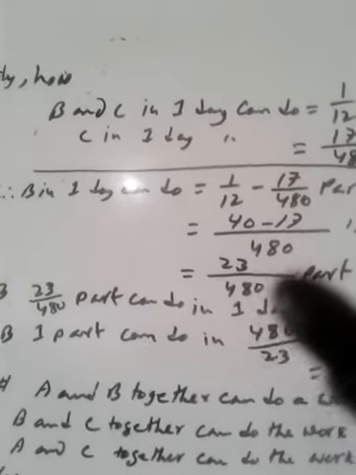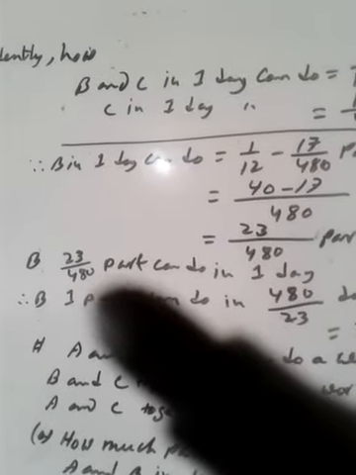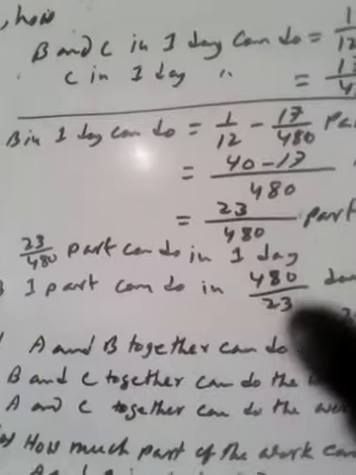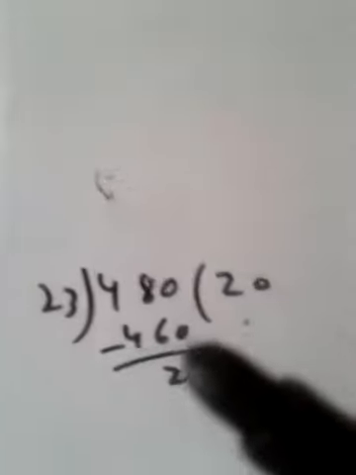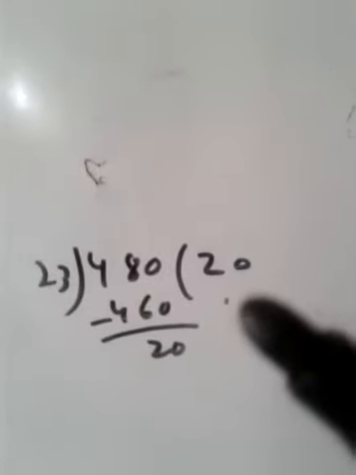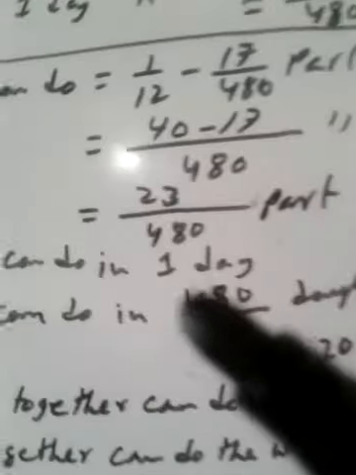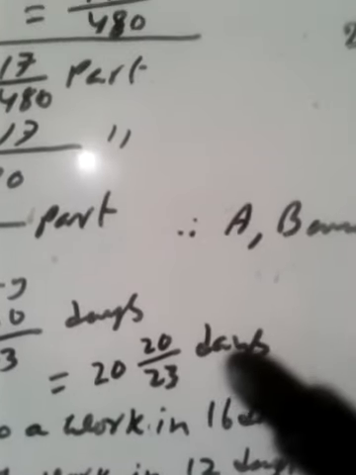B in one day can do 23 by 480 part. Therefore, one part can be done in 480 divided by 23, which is 20 whole 20 by 23 days.